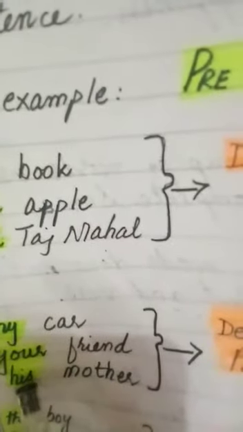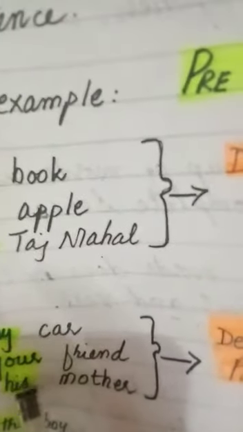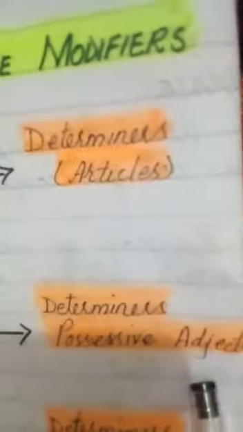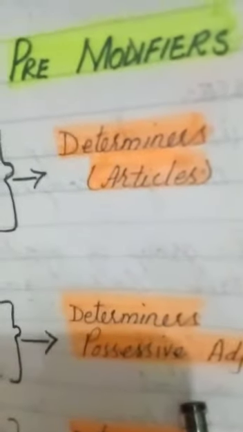And what are they called? They are also determiners. But what is their name? What is the name of that category of determiners? They are called possessive adjectives.